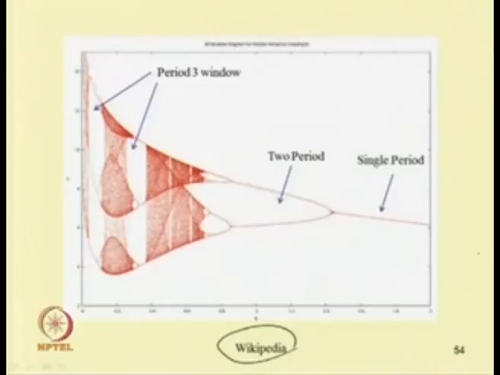Along with that we will study another example of a base excited cantilever beam. In that example all the fixed point, periodic, quasi periodic and chaotic responses and different routes to chaos will be discussed.